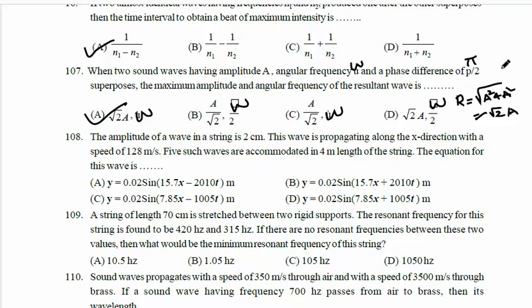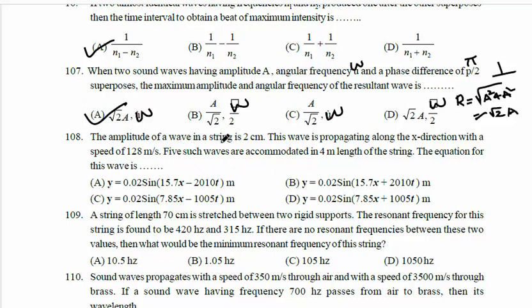Here the two waves are perpendicular to each other. Once again I repeat, R equals root of A square plus A square, which means root 2A. The resultant amplitude is root 2A and the angular frequency doesn't change, it remains omega. So the option is root 2A and omega. Now question number 108.